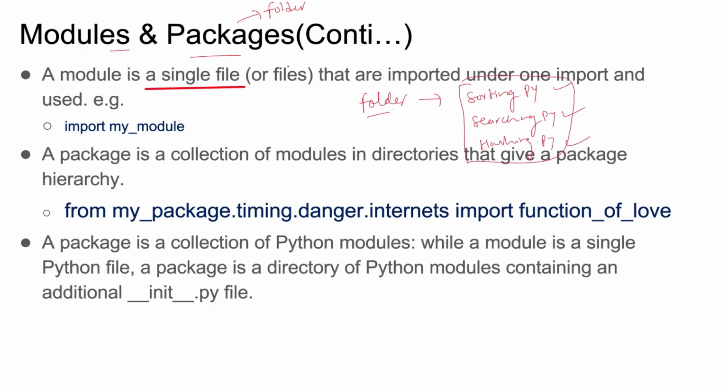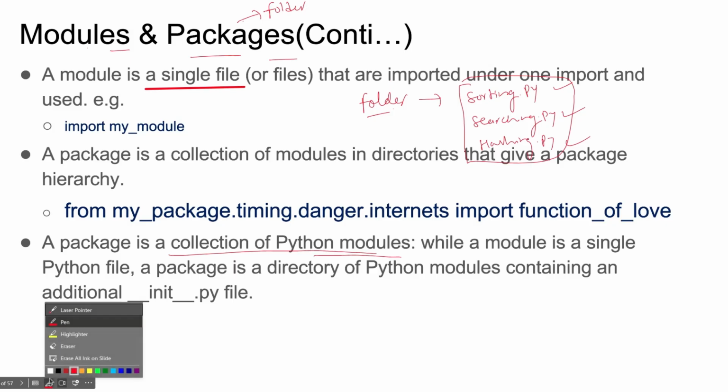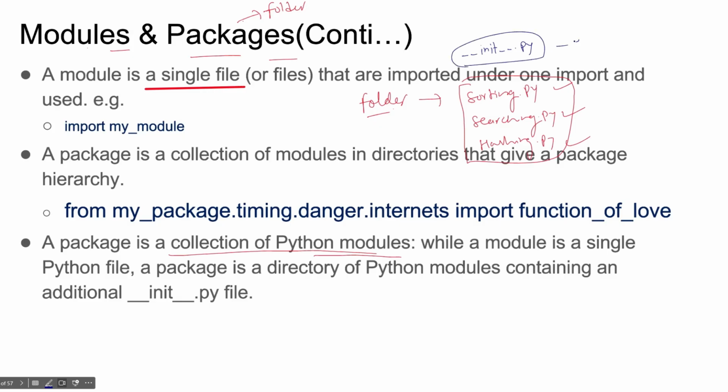So this folder package may have multiple modules, a collection of modules, plus there will also be one more file here, which is __init__.py. This is an empty file you will have. In general, you will have an empty file.